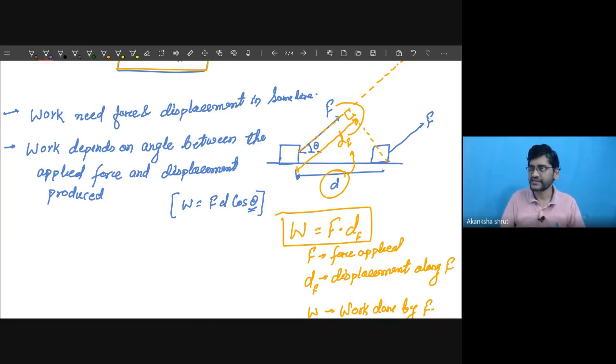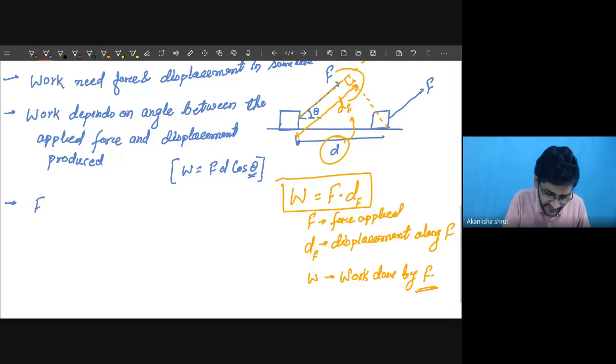So rather than getting confused about what cos and theta are, I'm writing the points that we can conclude from this formula. Students, understand once more. If the force and displacement are in the same direction, then the work is obtained by force into displacement and it is positive.